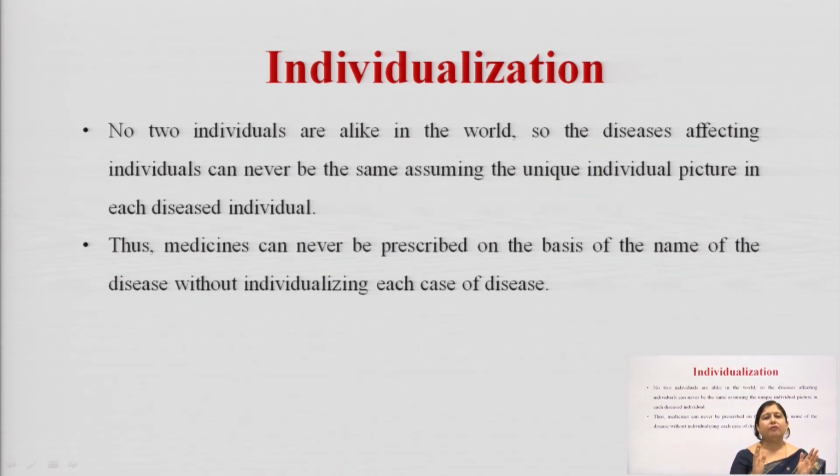Because of the different traits in a particular individual, the treatment should also be individualistic. That is the concept in homeopathy. No two individuals are alike in the world, so the disease affecting individuals can never be the same, assuming a unique individual picture in each diseased individual. Medicines can never be prescribed on the basis of the name of the disease without individualizing the case.